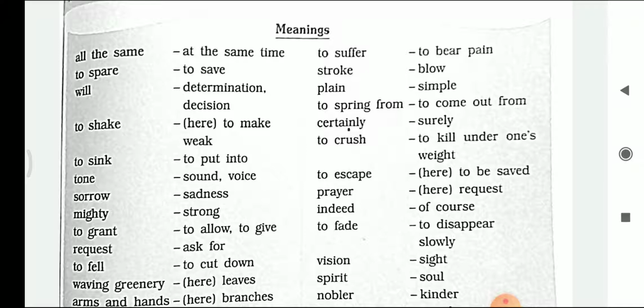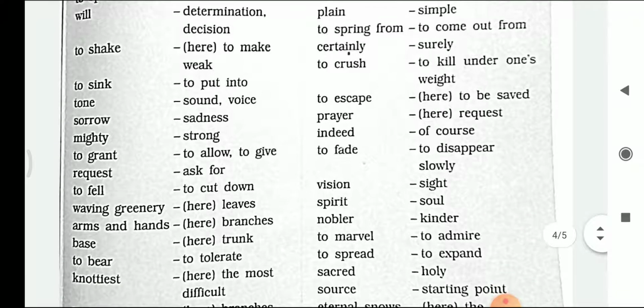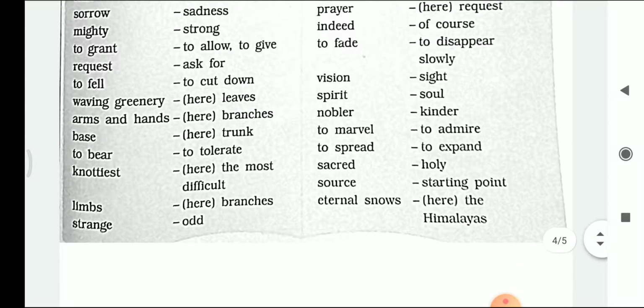Certainly, surely. To crush, that means to kill under someone's weight. To escape, to be saved. Prayer means request. Indeed, of course. To fade, to disappear slowly. Vision, that means sight. Spirit, that means soul. Nobler, that means kinder. To marvel, that means to admire. To spread, to expand. Sacred, holy. Source, starting point. And eternal snow, here it means Himalayas.